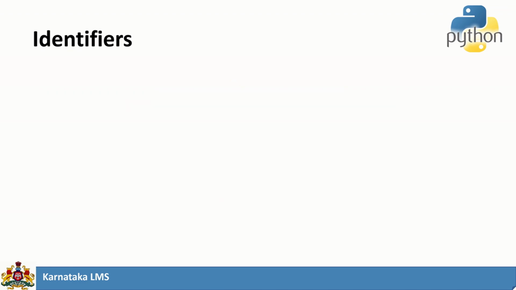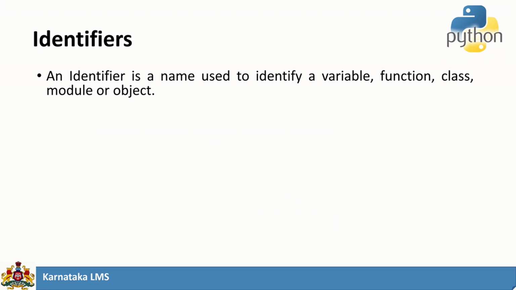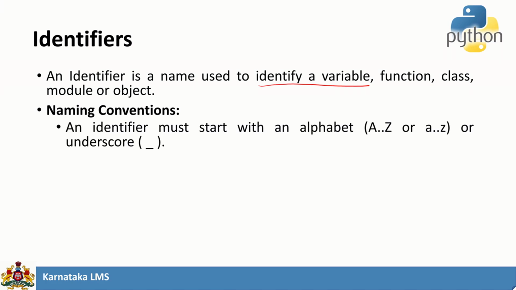The next comes the identifiers. What do you mean by an identifier? An identifier is a name used to identify a variable, function, class or an object. Now, these identifiers follow some naming conventions. The identifier must start with either uppercase A to Z or lowercase a to z or an underscore.